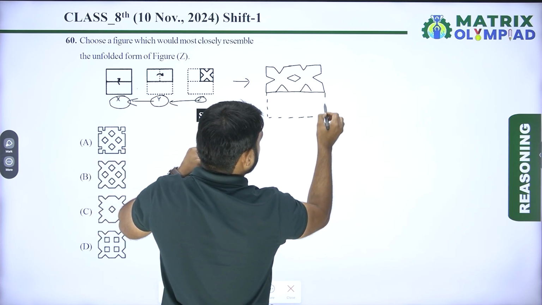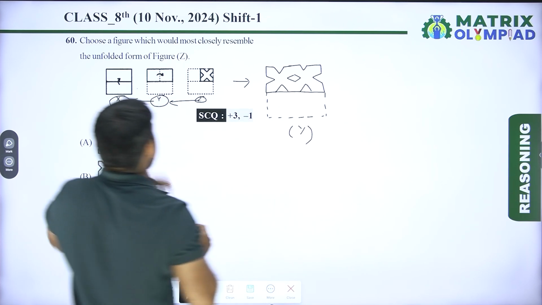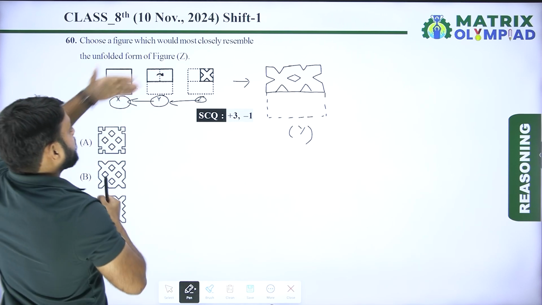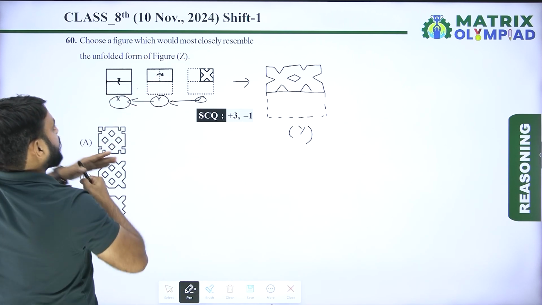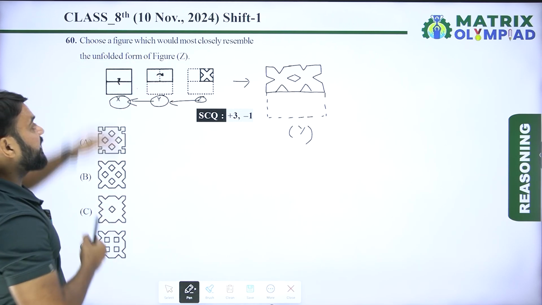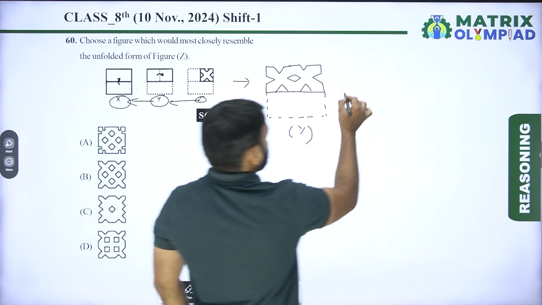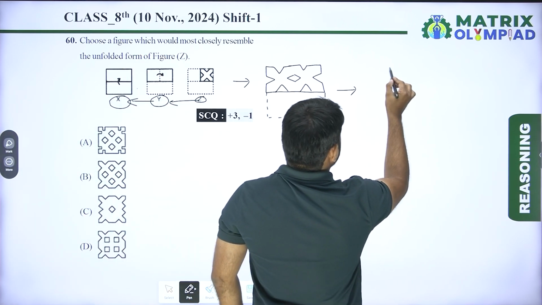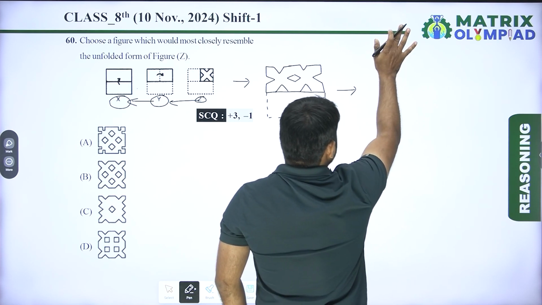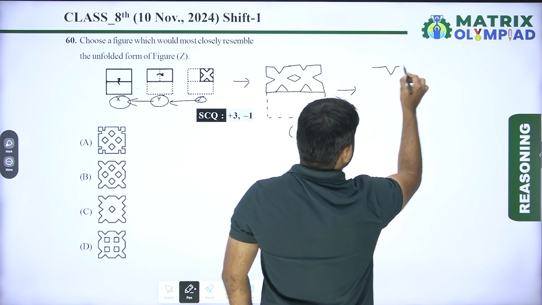This is figure Y. Now unfold the Y. So unfold the Y in this direction because X has been folded in this direction. So unfold the Y, then we get an image like this.